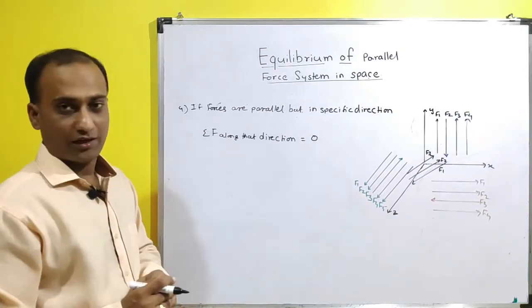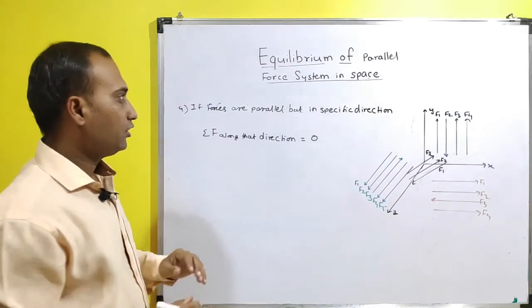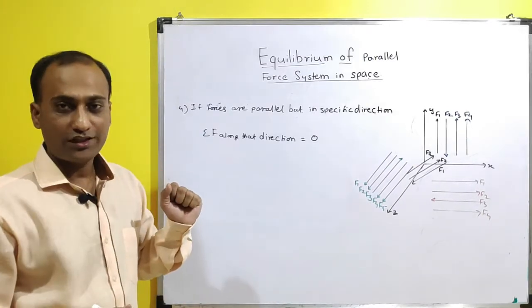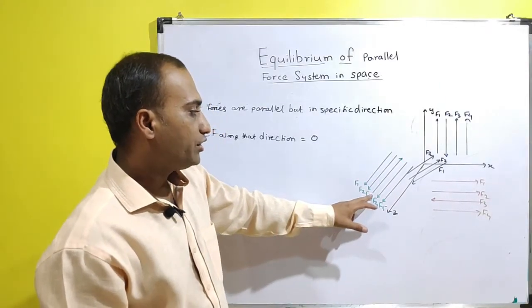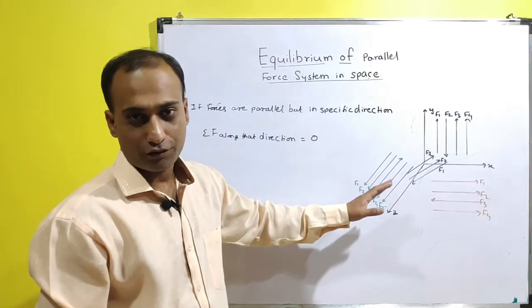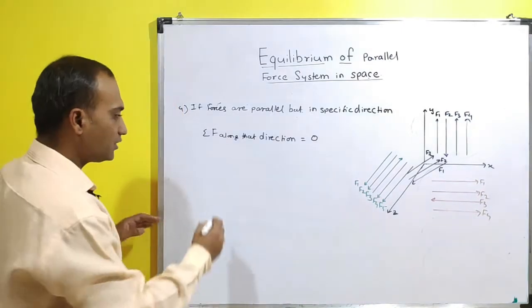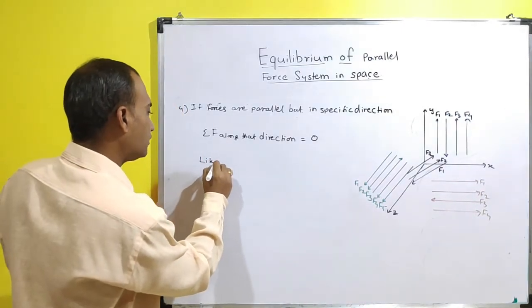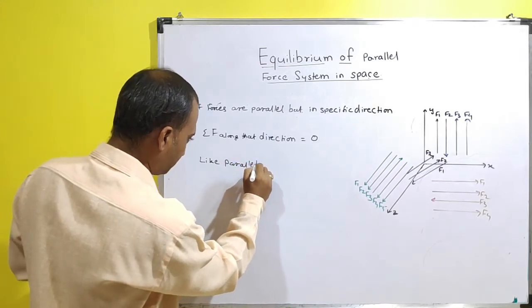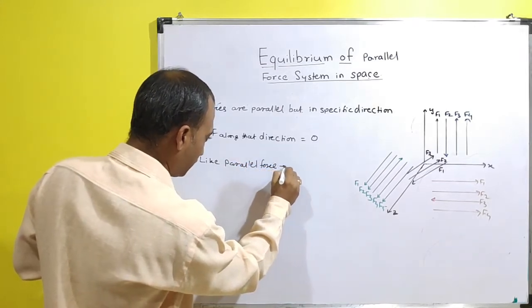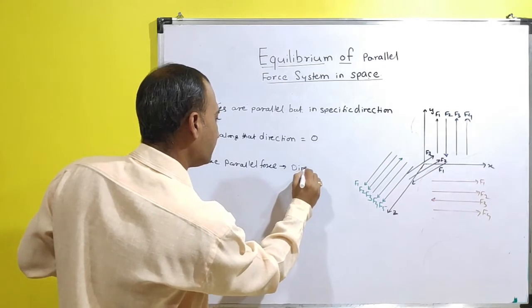So what does it mean? So what is equilibrium in this parallel force system? So here we can see the few forces are parallel to each other and they are like and unlike forces. So what is meant by like forces? So like forces, like parallel forces, direction is same.